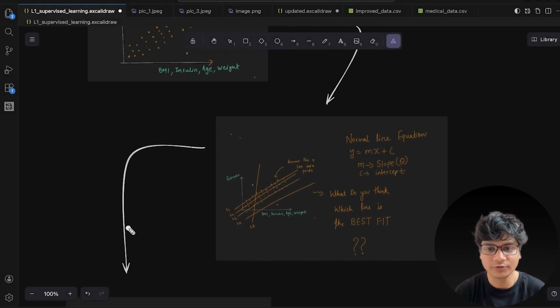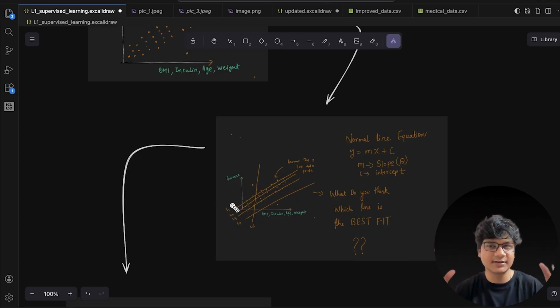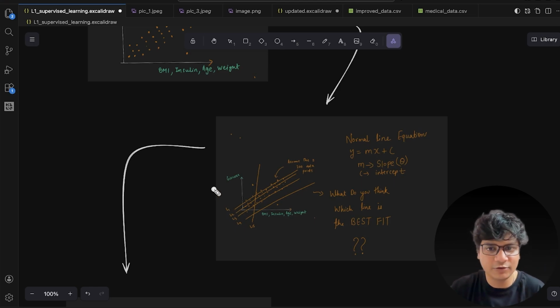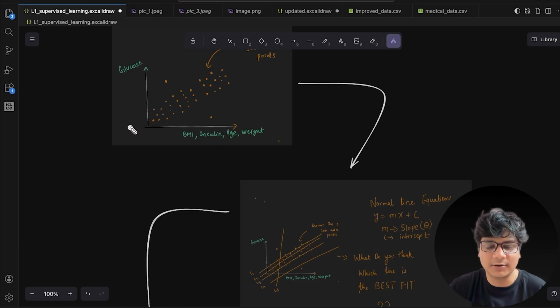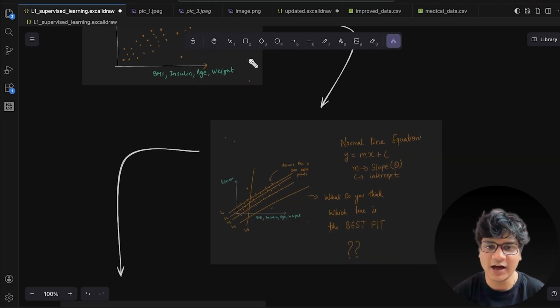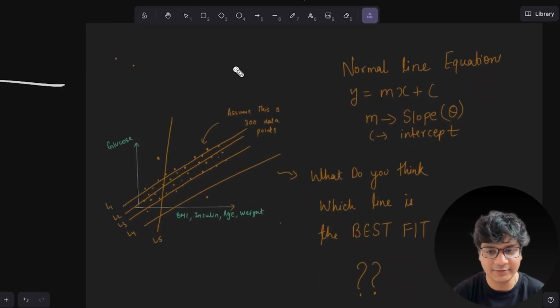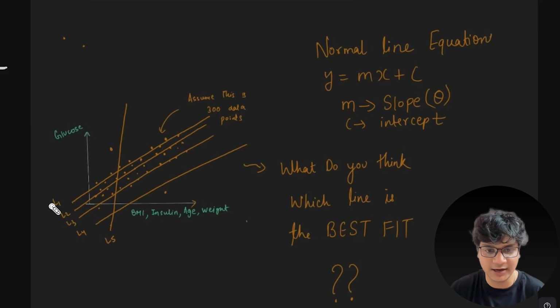Okay, so there are so many lines, right? So let's construct a hypothesis. Hypothesis means what? The assumption, a simple assumption. Because I have this linear trend right now, I will try to draw more than one line, just to check which line fits well on this data. So I have done it experimentally: for all the 300 data points I have chosen, let's say, 5 lines. This is my line 1, line 2, line 3, line 4, line 5.